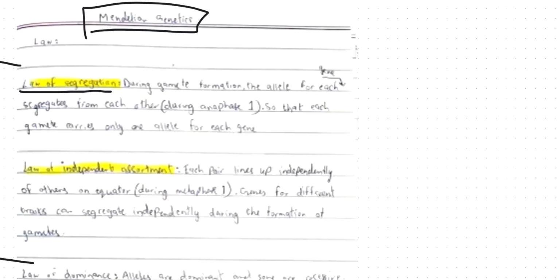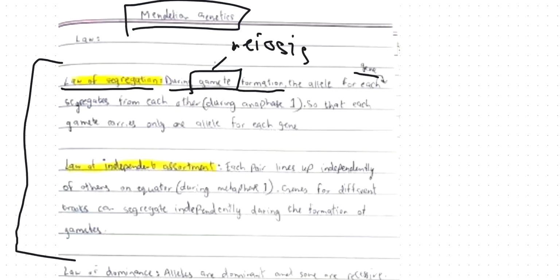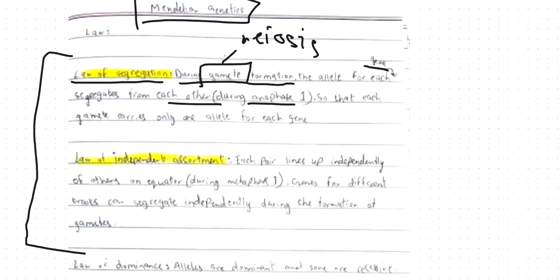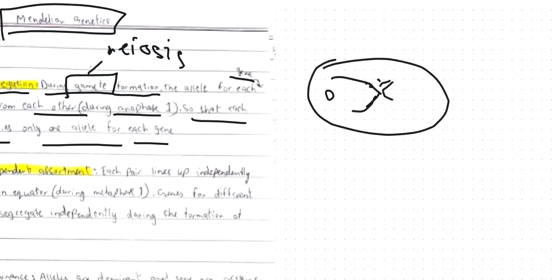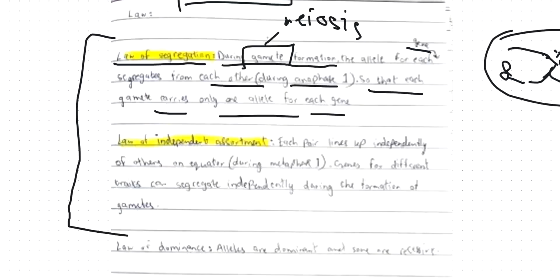The law of segregation states that during gamete formation, when gametes are formed in meiosis, the alleles for each gene segregate from each other during anaphase, so that each gamete carries only one allele for each gene. So when the chromosomes separate and move to the opposite ends, this happens at anaphase 1. This is called the law of segregation.